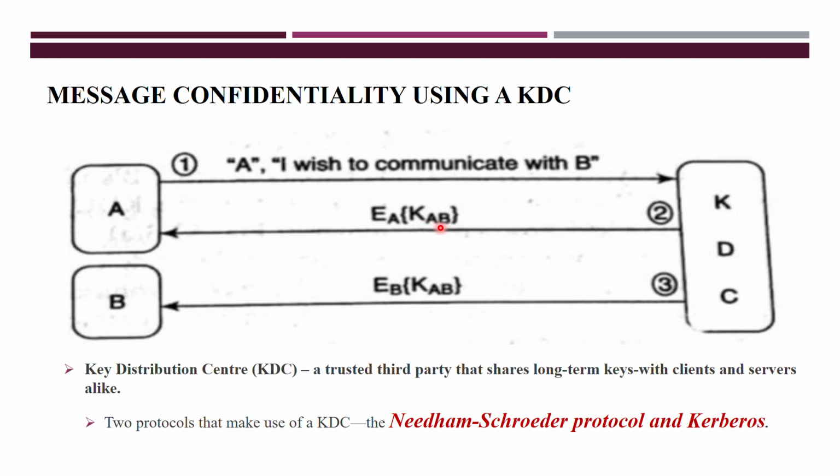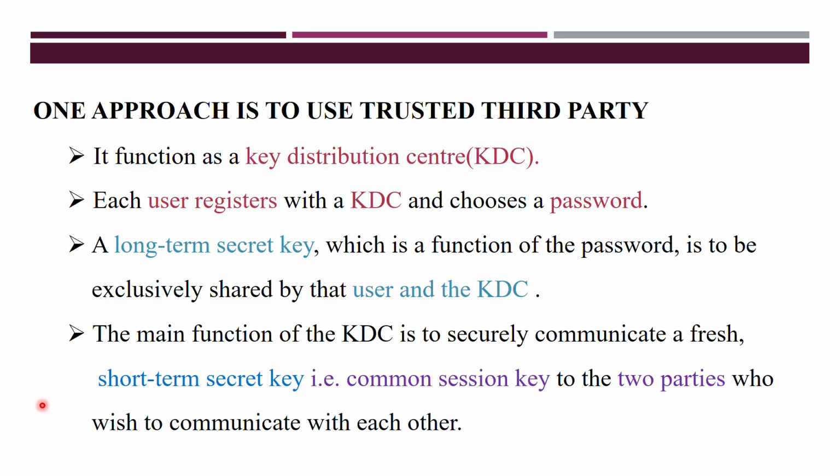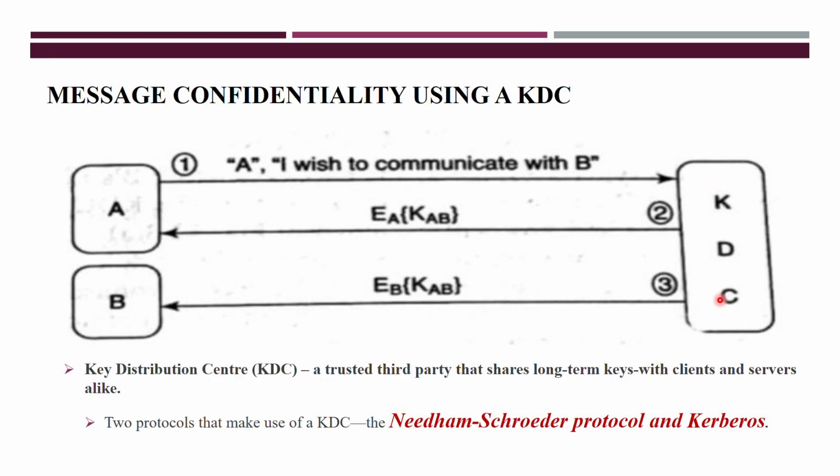AB means entities A and B use it, and it generates one common session key. That session key is represented in the form of KAB, and this is the short term key. In the previous slide I told that it is the short term secret key, the common session key. KDC will generate the common session key, and that session key is encrypted